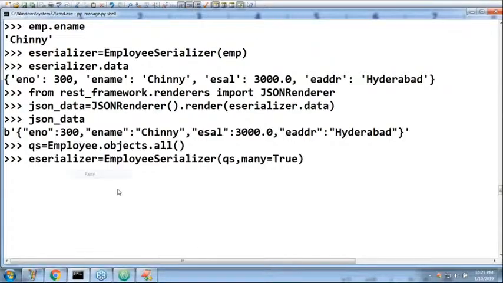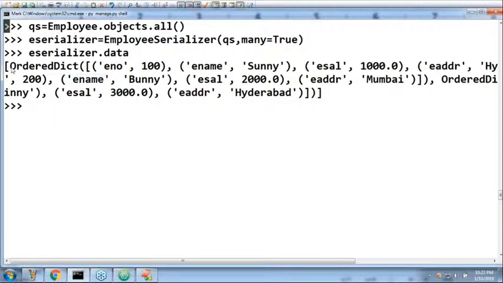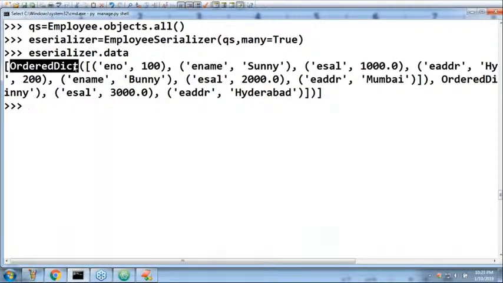Now let me copy paste these two things. Now serializer.data. It is an ordered dictionary. This is the first record, second, third, something like this, right? Is an ordered dictionary a Python data type or not? Yes, so we are converting the query set, a complex data type, to Python data type. That's what you should be aware of.